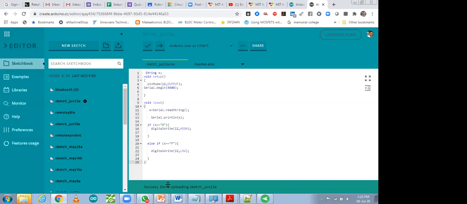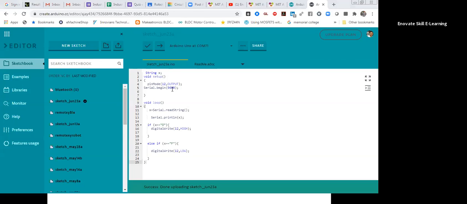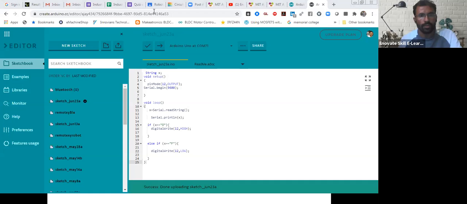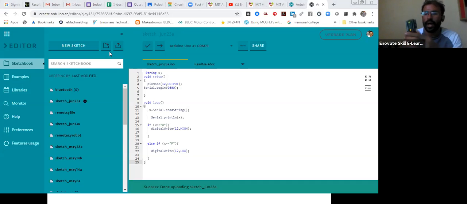Yes, upload success. After that, what you have to do, you have to connect your Bluetooth module. So in my hardware, you will be able to see it. So let me share with you. So this one is my hardware, Arduino, and this one is my Bluetooth module. So this Bluetooth module we have to connect with my hardware. So there are 4 pins I'm going to connect: TX, RX, ground and VCC. So those 4 pins I'm going to connect.